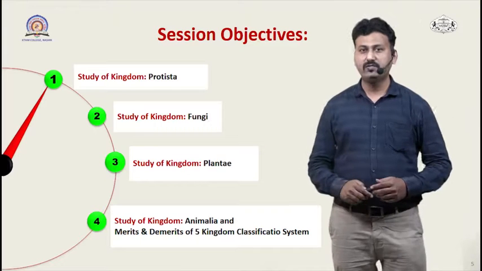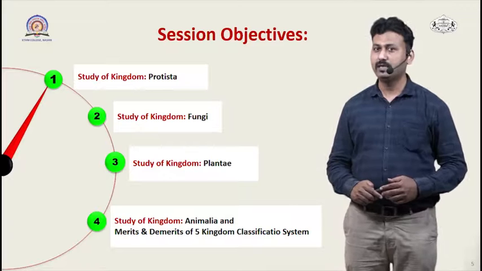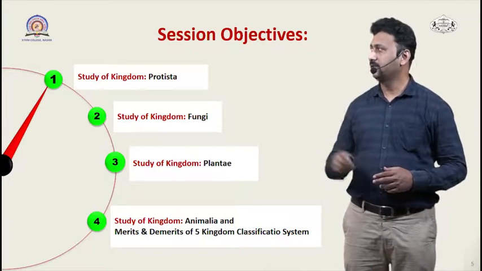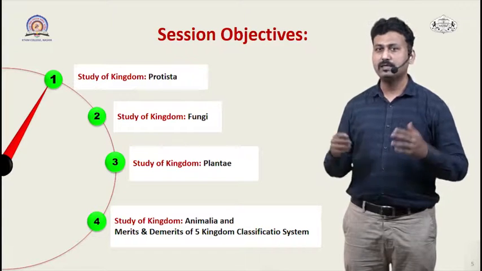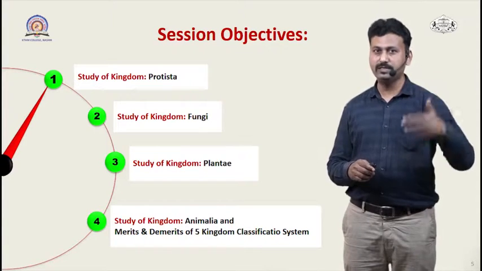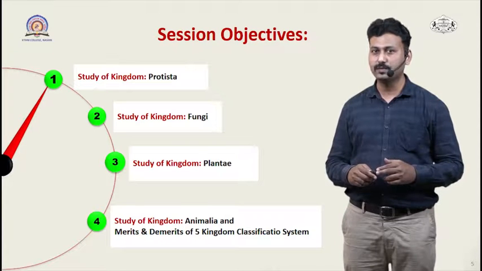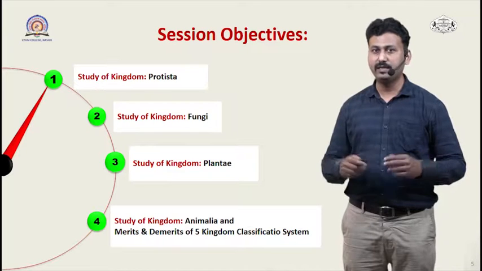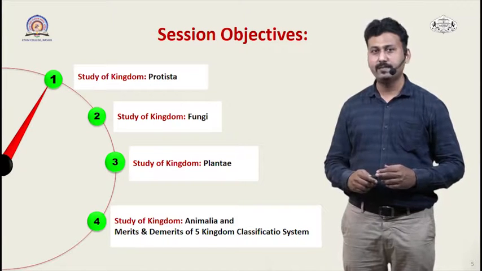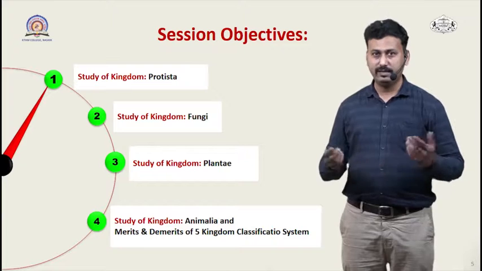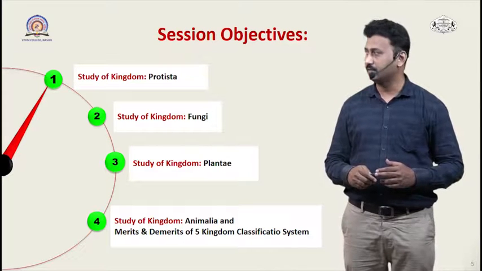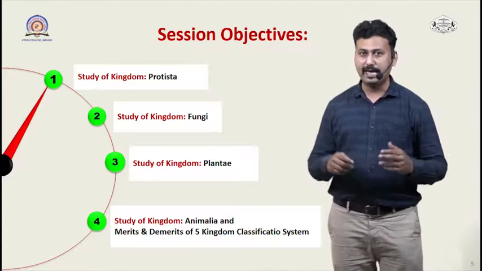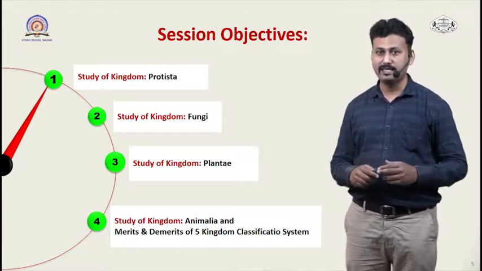So the session objective for today's lecture: we are going to study an overview of the next kingdom, that is Kingdom Protista. What are the characteristics of this kingdom, and how is this kingdom classified into further groups. Then we will study the third kingdom of this 5 kingdom system, that is Kingdom Fungi, which was the newly created kingdom by Robert Whittaker. We will see what the different groups of Kingdom Fungi are, and what their characteristics are, with some examples.